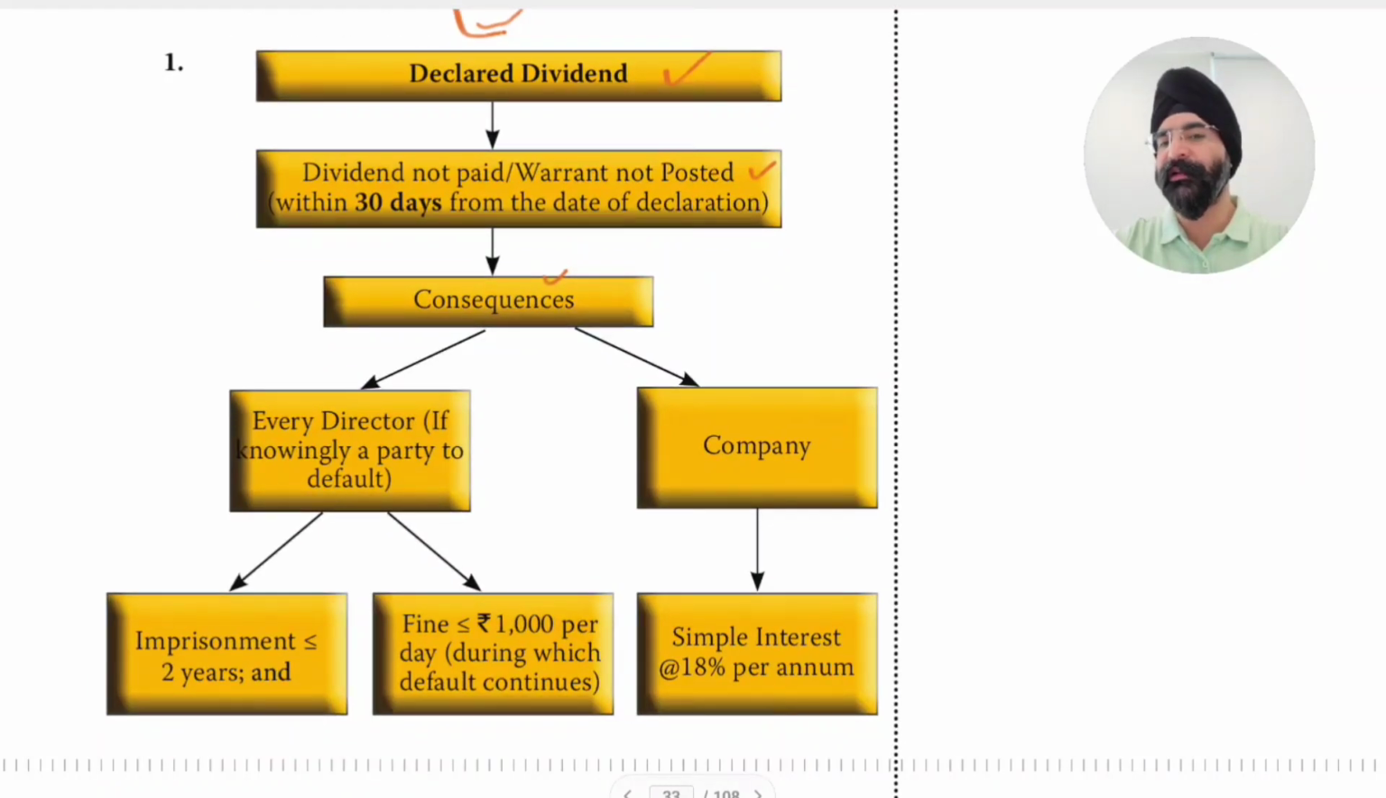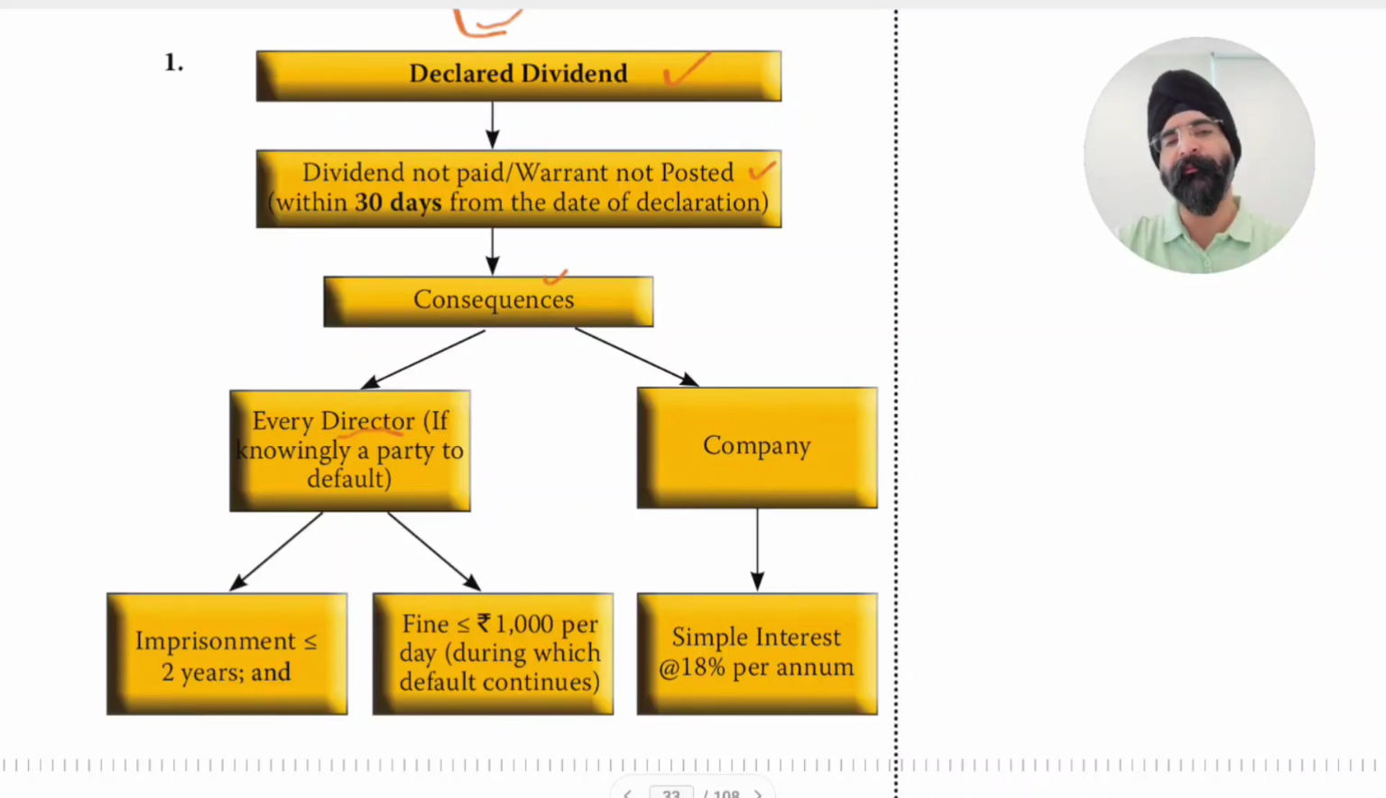Every director, if knowingly a party to the default, will face consequences. So what will be the consequence for every director? If knowingly party to default, meaning he was aware of the default, the resolution was passed in his presence, and he was aware that this has not been distributed, then every director knowingly party to the default will be punishable with imprisonment of less than or equal to 2 years. Less than or equal to 2 years means it can be 1 day also, because 1 day is also less than 2 years, 0 days is also less than 2 years.